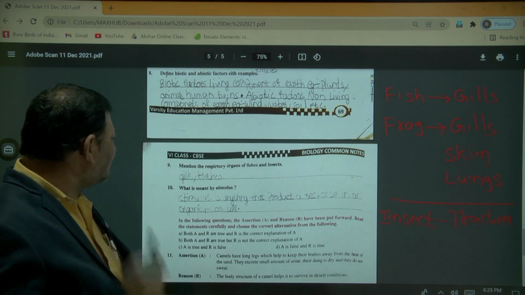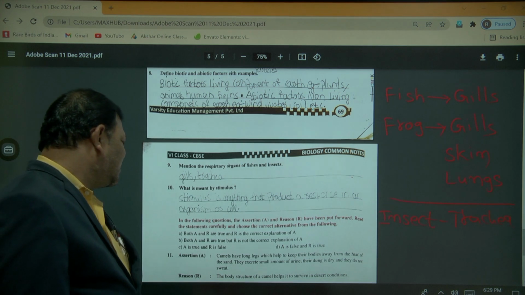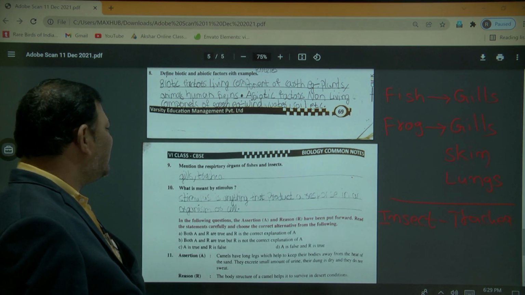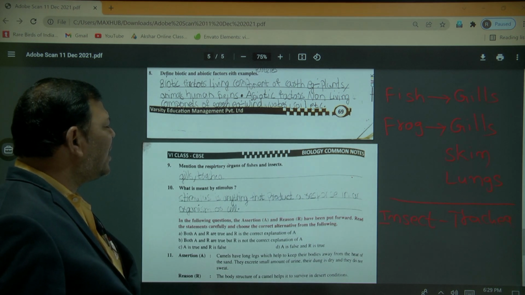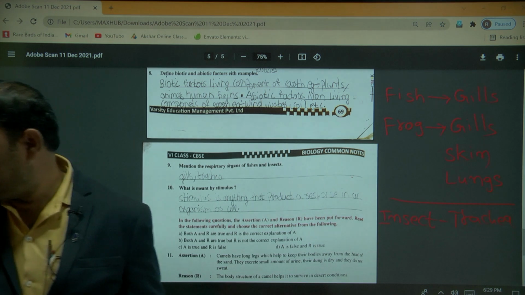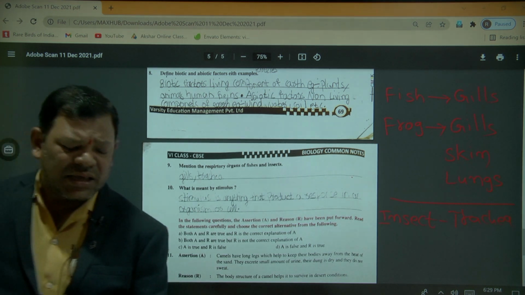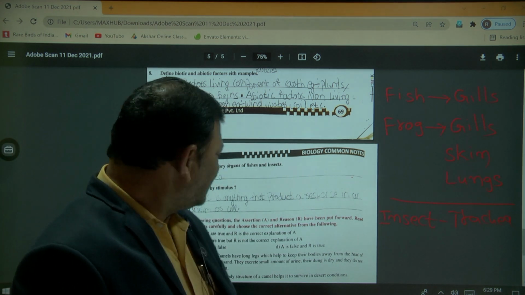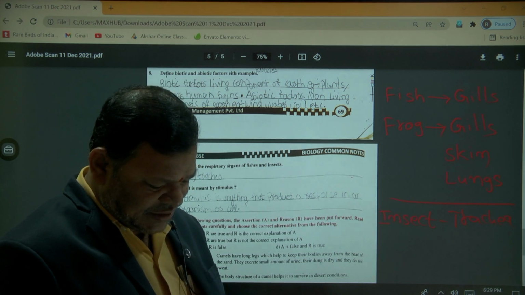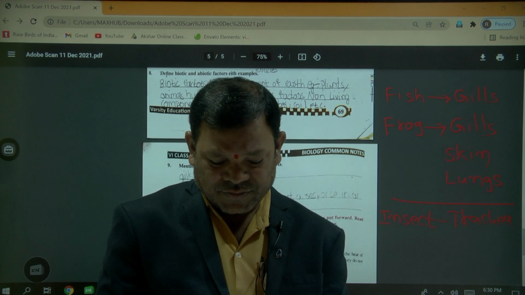Next, what is meant by the stimulus? Stimulus is anything that produces a response in an organism or a cell.